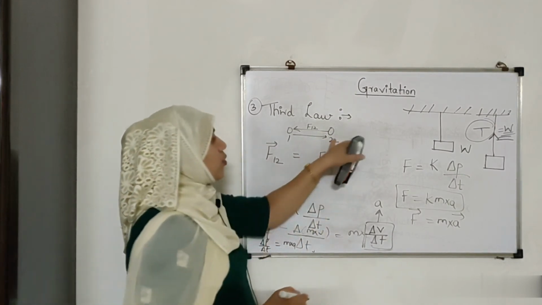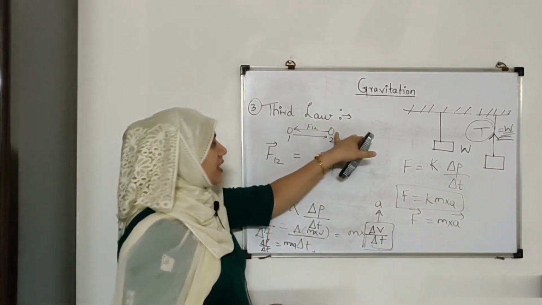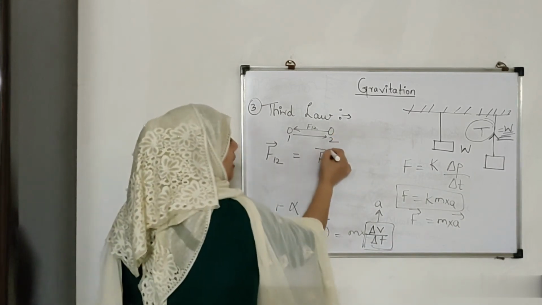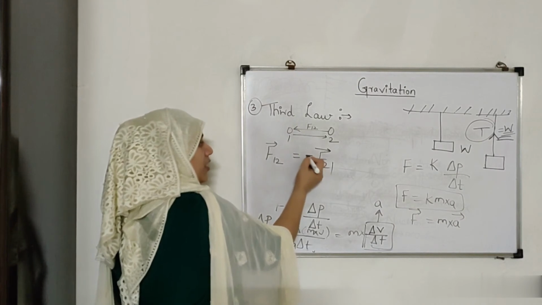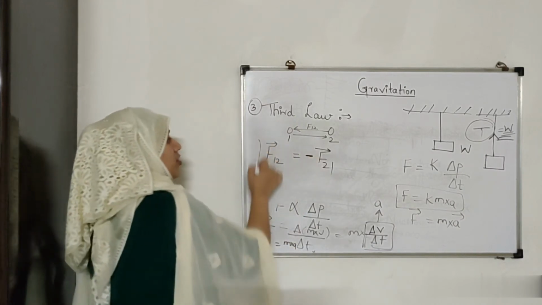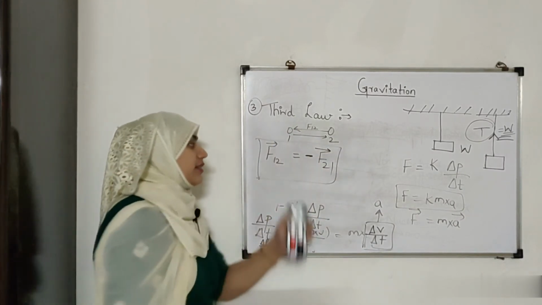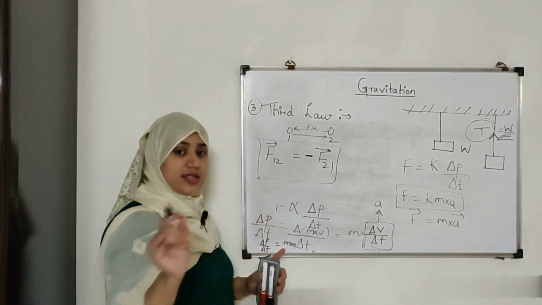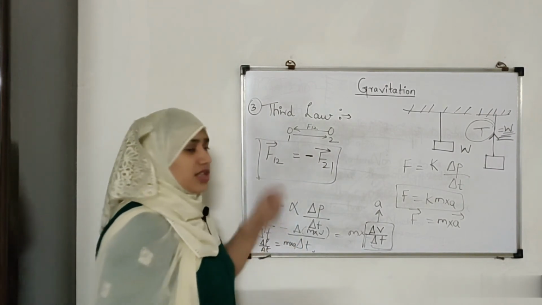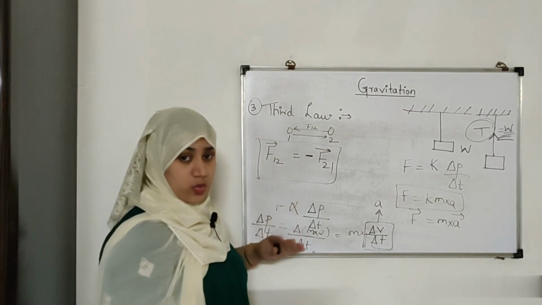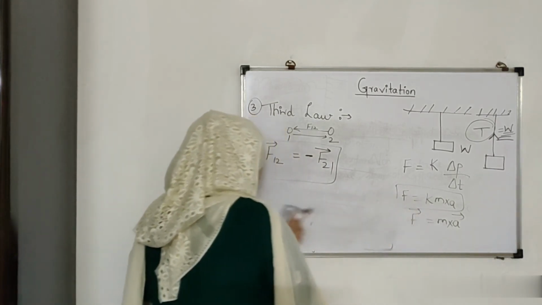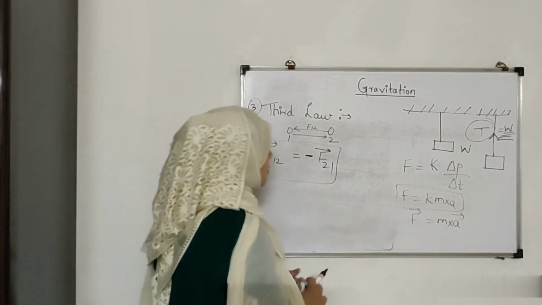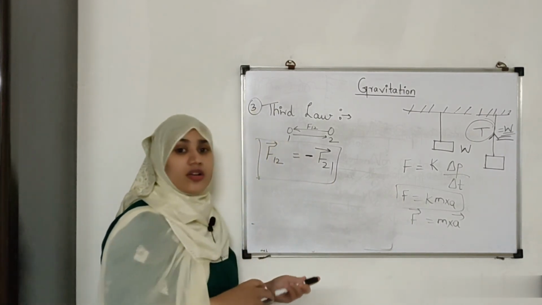Now what is my F21? The force exerted on body 2 by body 1. These both are going to be equal but in opposite direction. So it says that forces always exist in pairs. These laws are all going to be used in the coming topics. So these are the laws given by Newton. Now next we are going to see non-contact forces.